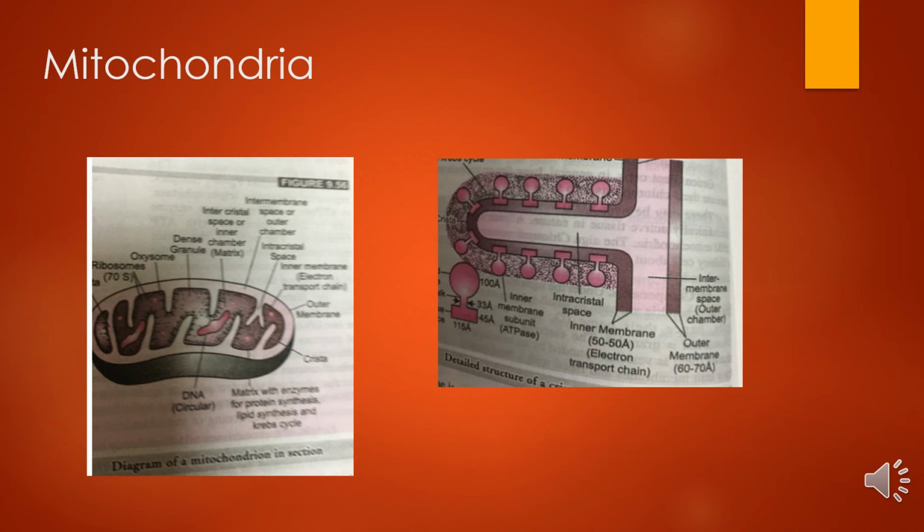Next is the matrix. The space between cristae is called the inner chamber. It's filled with a dense fluid termed mitochondrial matrix. The matrix contains proteins, lipids, some ribosomes, etc.